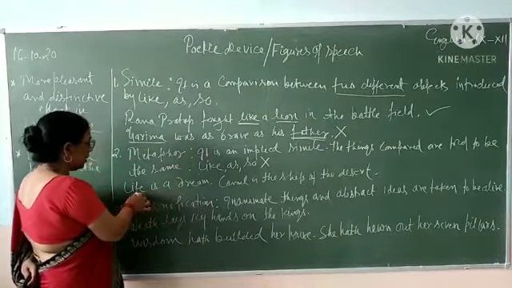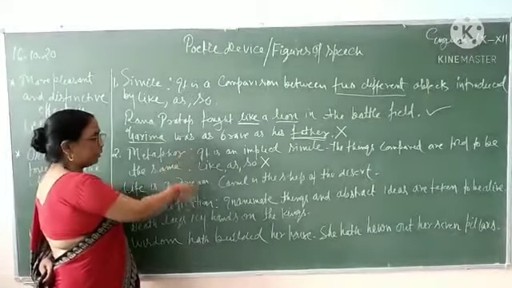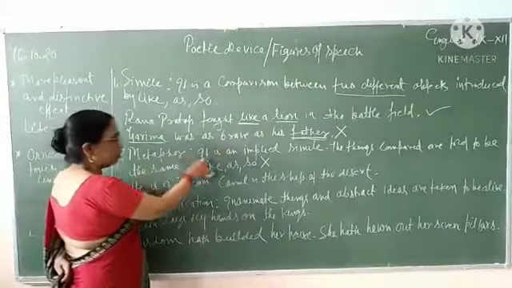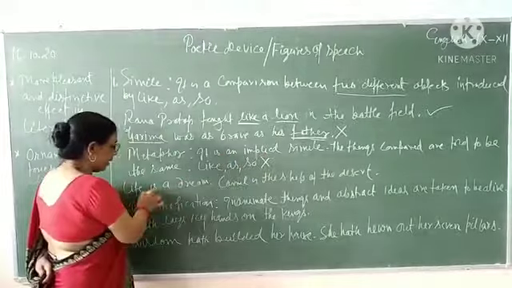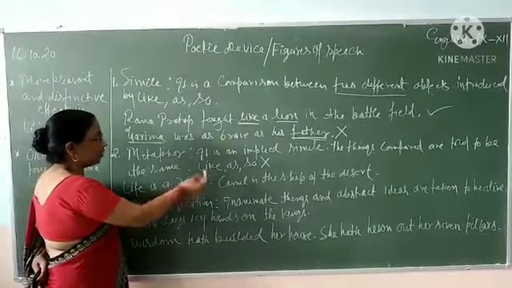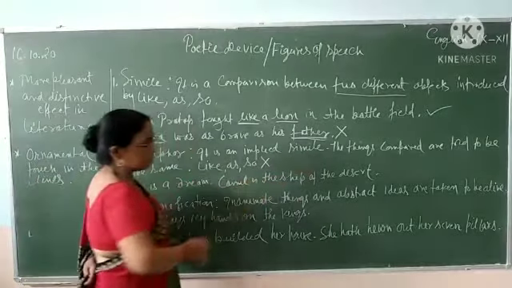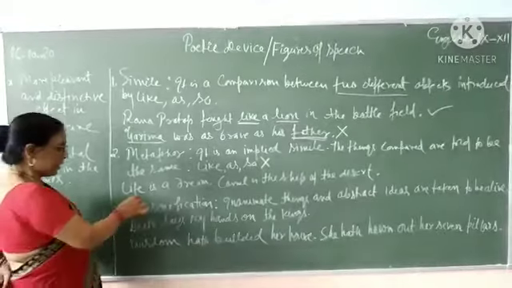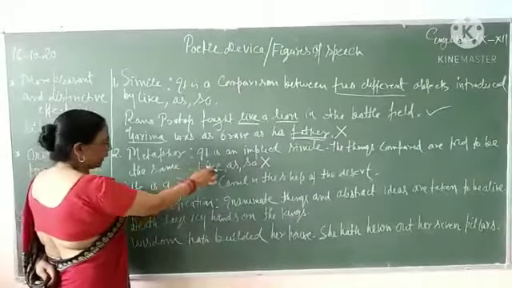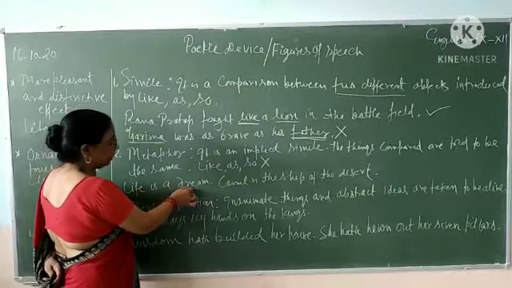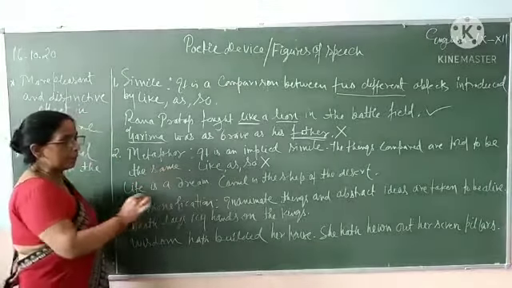I can also change life is a dream into life is like a dream, it will become a simile. So, it is called an implied simile. Metaphor is called an implied simile because every metaphor can be changed into a simile. If I write here, life is like a dream, camel is like a ship of the desert, it will become simile. But here you see, we have not taken help of like, as and so. Life has been compared to a dream. It is said life is a dream, camel is the ship.